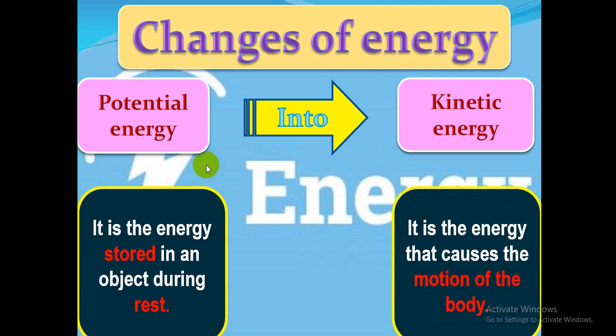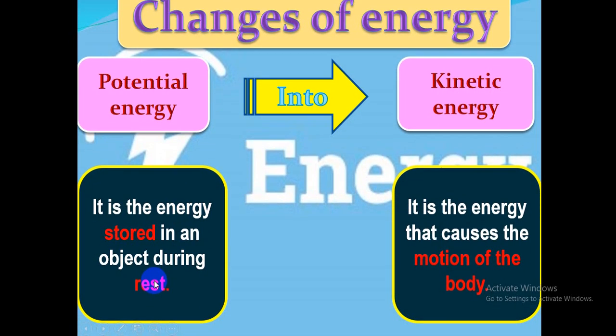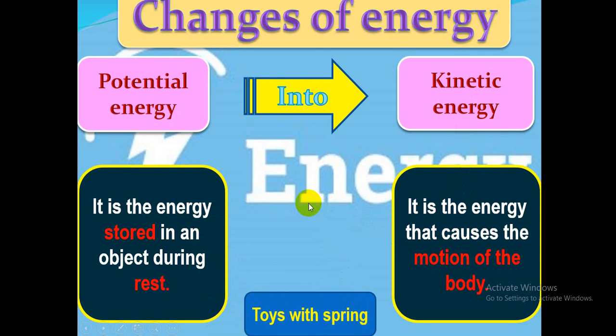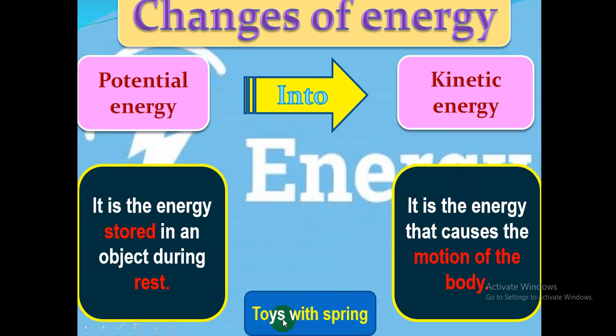Potential energy is the energy stored in the object during rest, no motion. Kinetic energy is the energy that causes the motion of the body. So we can change from potential energy into kinetic energy, like what happens in toys with a spring. Any toy with a spring, like the car.